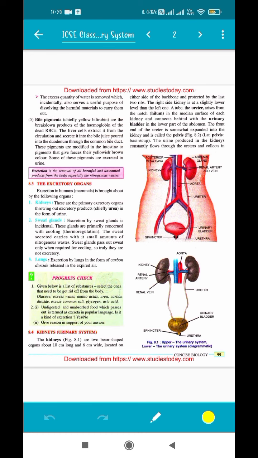There is no nitrogenous waste. There is respiratory waste in it, there is carbon dioxide in it, but it does not have any nitrogenous waste. On the other hand, the renal artery contains the dirty blood, or you can say the nitrogenous waste blood. Although it contains oxygen, it contains nitrogenous waste also. So how is it purified? We are going to learn in the later parts of the chapter. So let's move on to the next part.